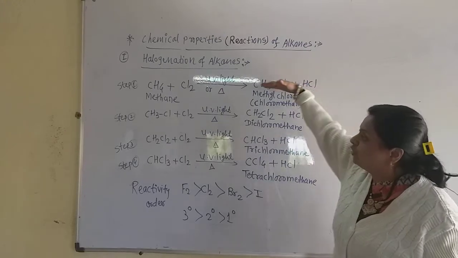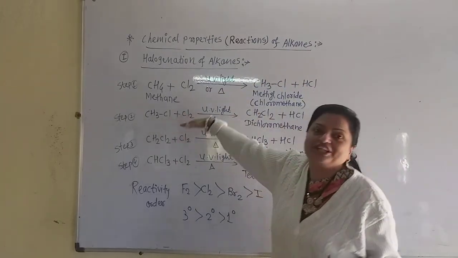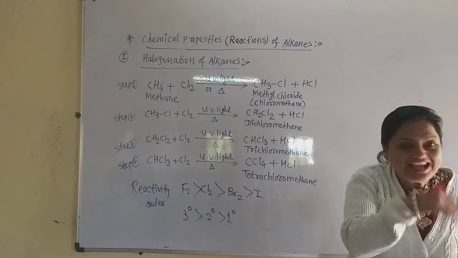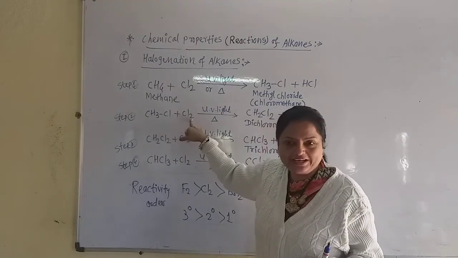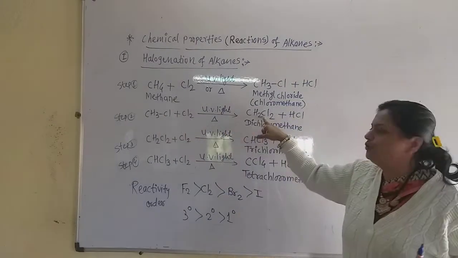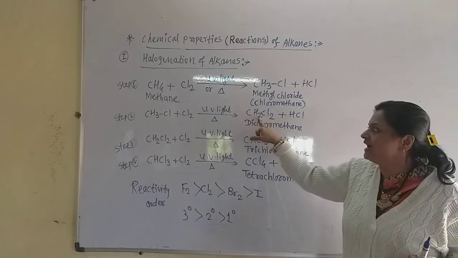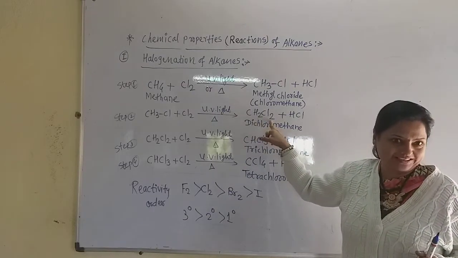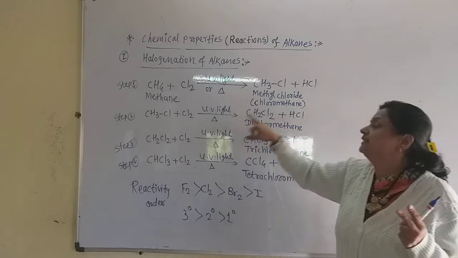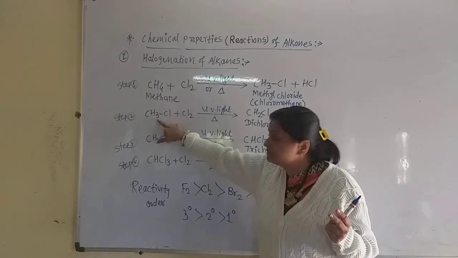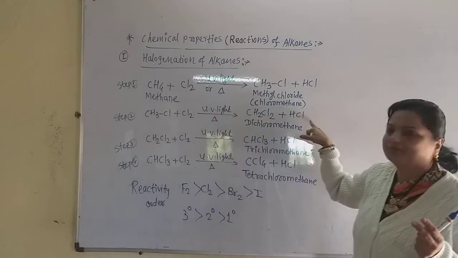This methyl chloride again reacts with another molecule of chlorine. Again, one hydrogen of this methyl group is replaced by a chlorine atom. Now there are only 2 hydrogens, CH2, and 2 chlorines. The 1 hydrogen from this methyl group and 1 chlorine atom form the HCl.